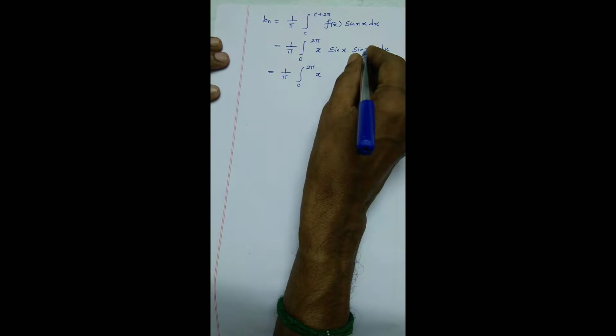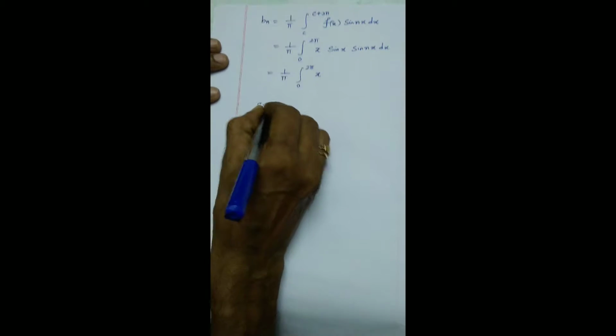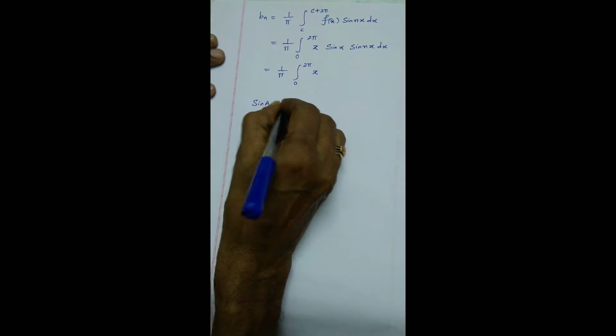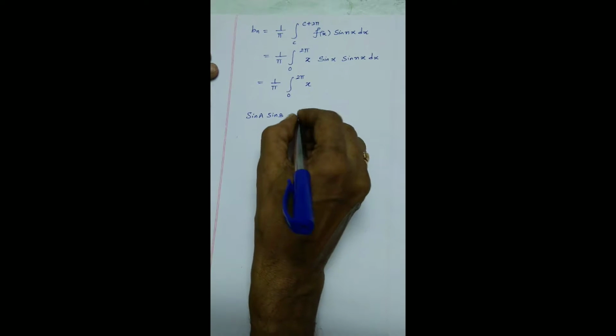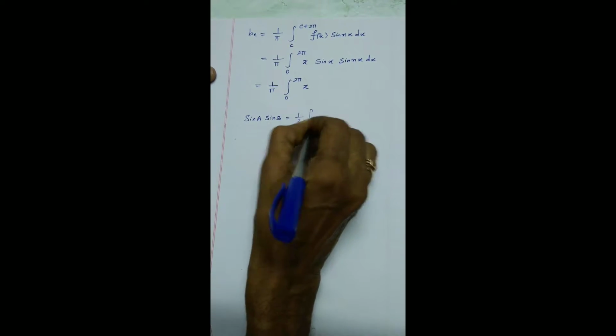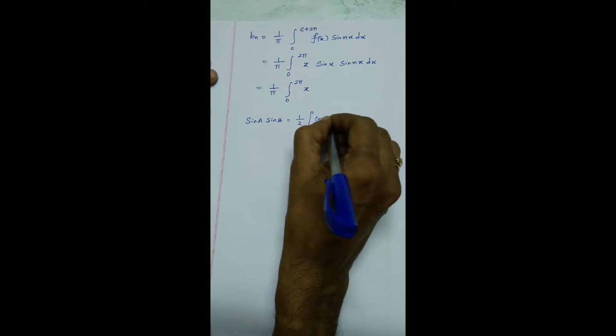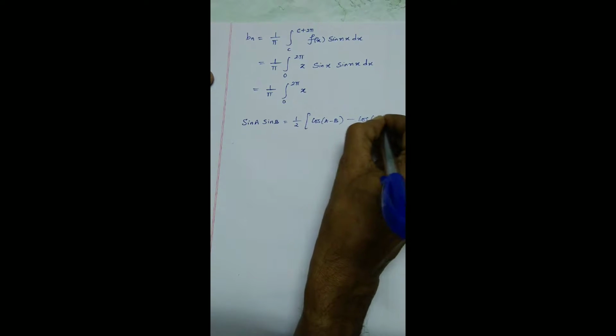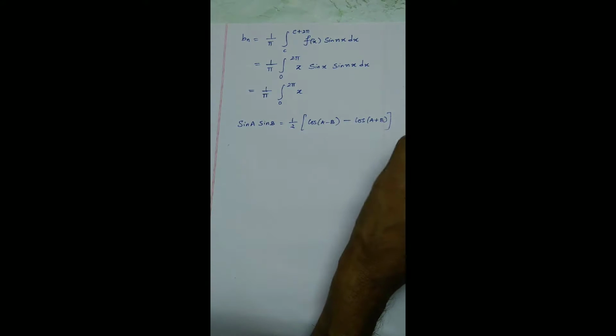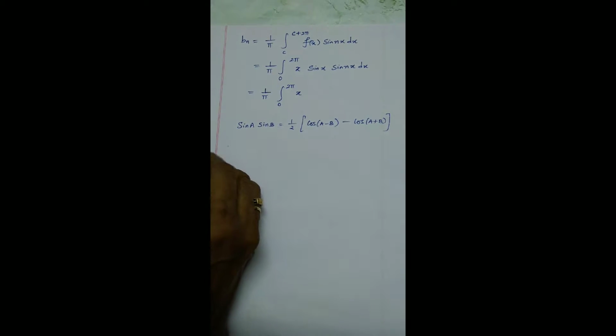Okay, what is sin A sin B? Let us recall sin A sin B. If you want, you can swap these two, that is your convenience. It is half of cos difference minus cos sum. You know the formula. Now I am going to apply this formula.